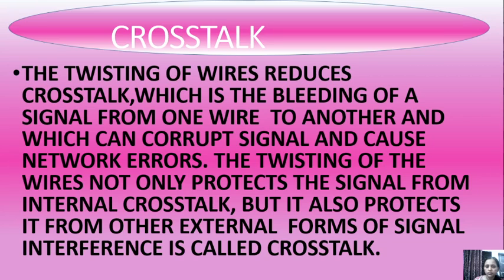The twisting of the wires not only protects the signal from internal crosstalk, but it also protects it from other external forms of signal interference. So here we can see crosstalk is the bleeding of a signal from one wire to another wire. Bleeding of signal means leakage or weak signal. So this is crosstalk. We can see one image here.